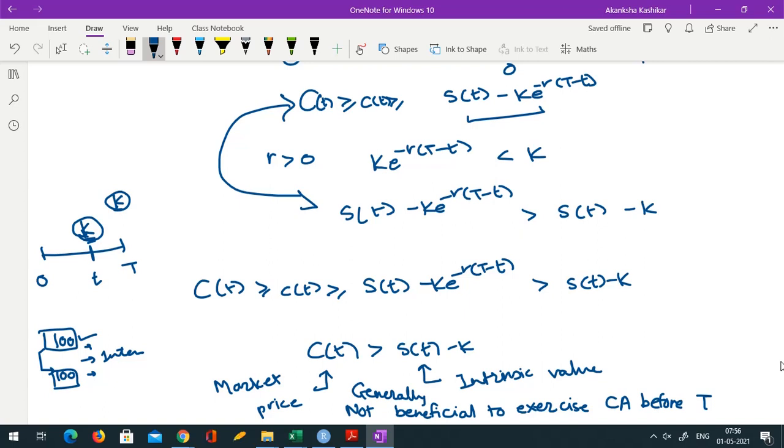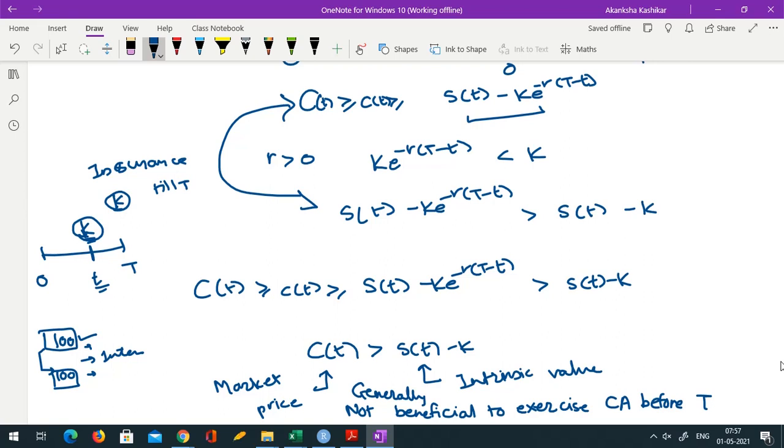And secondly, holding on to the option may provide you insurance till capital T, whereas if you exercise today, the insurance cover is lost. Now what do I mean by insurance? Why do you buy an option? Because you are worried that the share prices are going to change unexpectedly. You buy a call option if you expect that share prices may go up and you may not be able to afford to buy at that price, so you want to buy at a lower price, which is the option provided by the American call option.